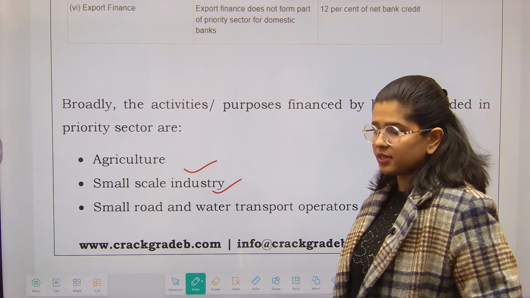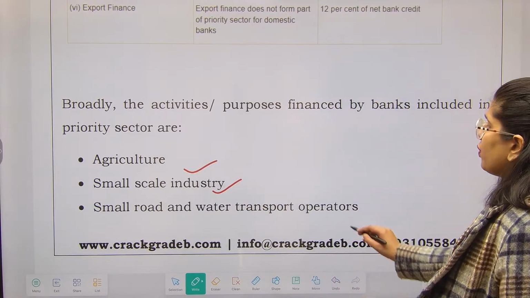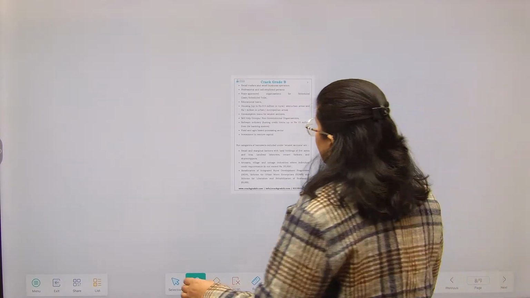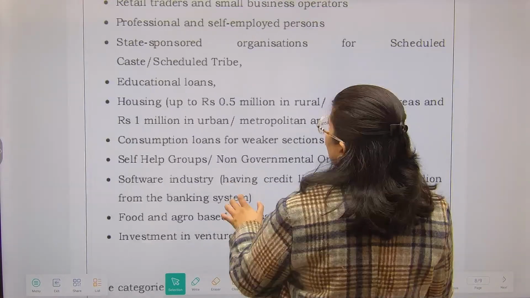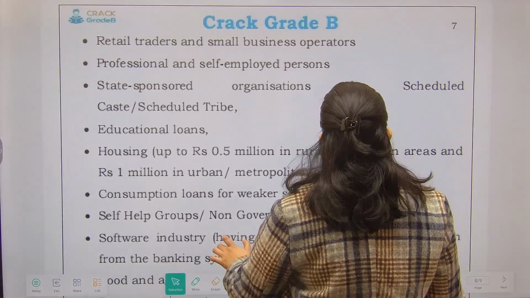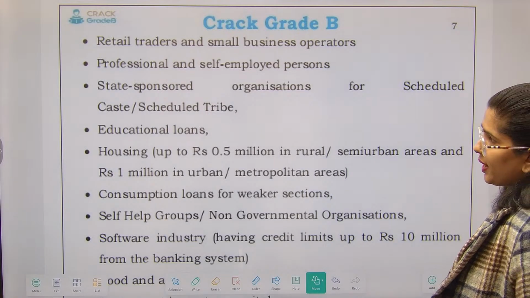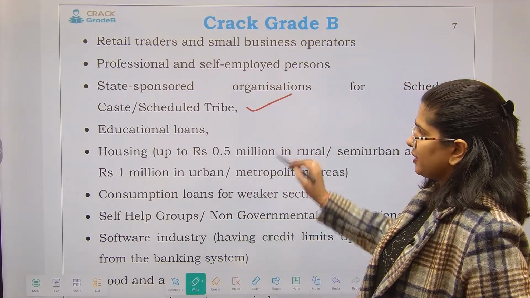Now these are the sectors involved in the priority sector, right? Small road and water transport operators are also included. Retail traders, small business operators, professional and self-employed persons, state sponsored organizations for scheduled castes and scheduled tribes. Educational loans are also considered under the priority sector.